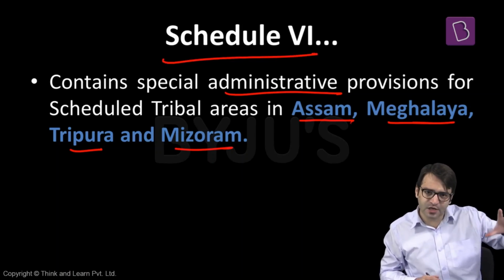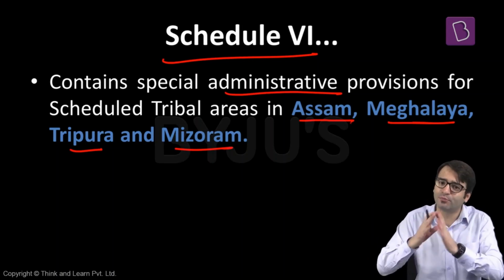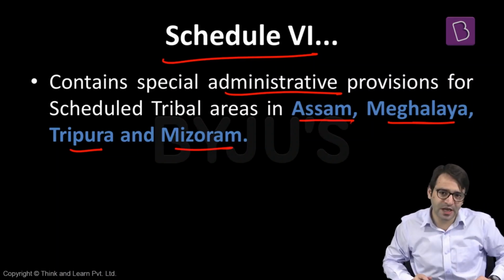Schedule 5 only protects the economic interest of the tribals in these states, but Schedule 6 protects not only the economic interest but also the social customs, religious customs, linguistic customs, protecting every single aspect of a tribal life. That is what Schedule 6 of the Indian Constitution is all about. But what are the features of Schedule 6 of the Indian Constitution?